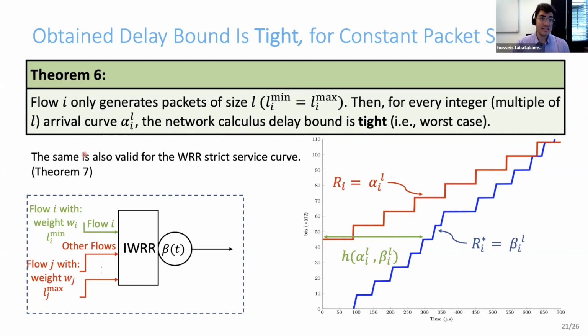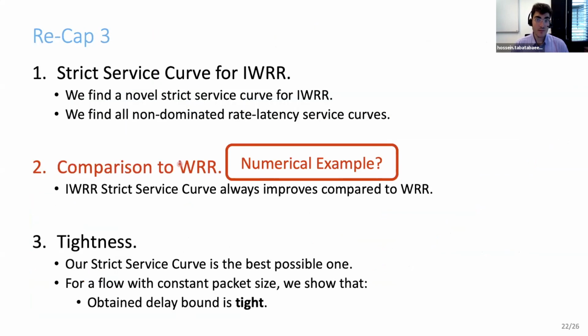We have shown that the same result is valid for the weighted round robin strict service curve. So with constant packet sizes, weighted round robin also gives worst case delays. Very well, until now, we are sure that interleaved weighted round robin reduces the worst case delays. Let's quantify this reduction.